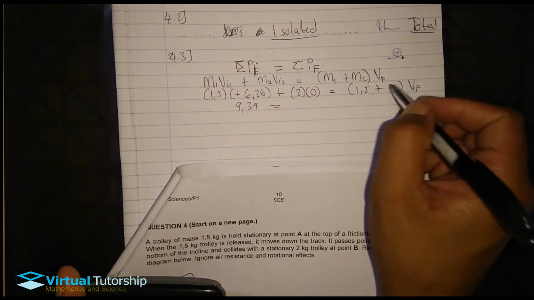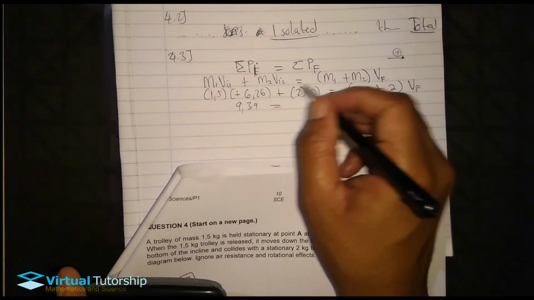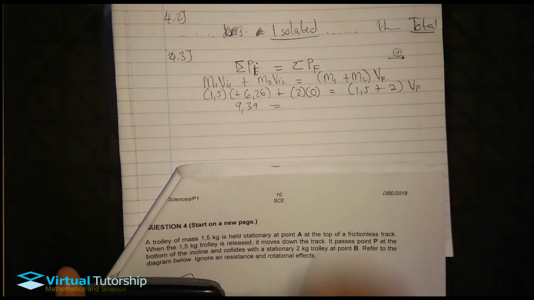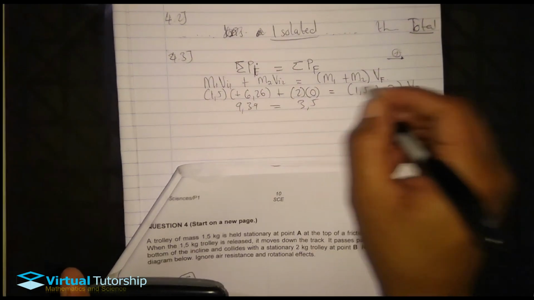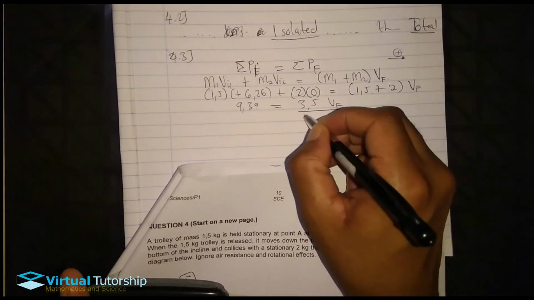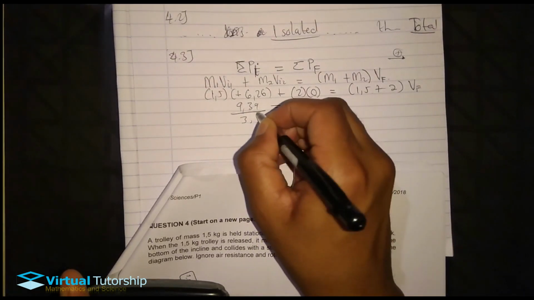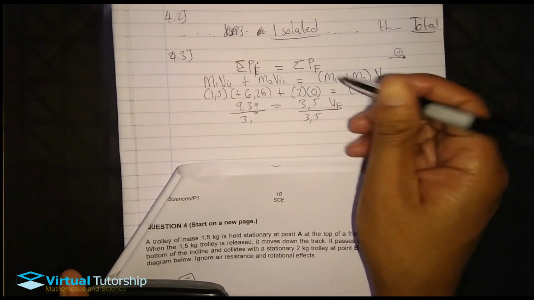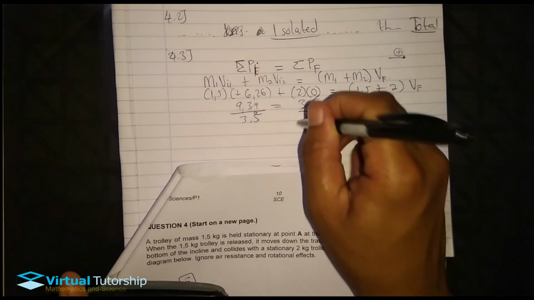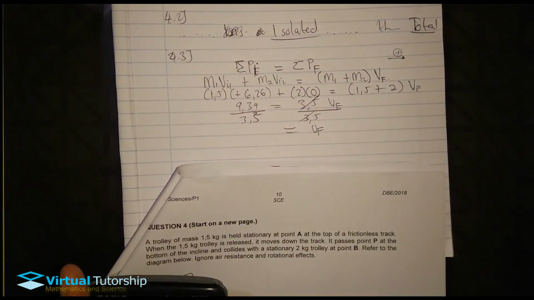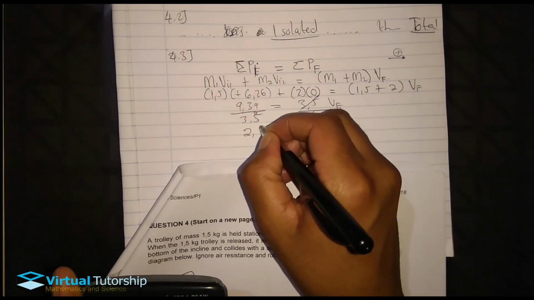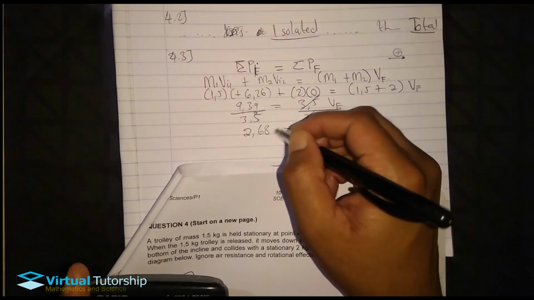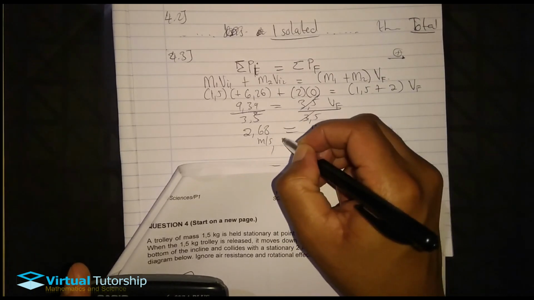Lana it's 0, so any number times 0 is 0. 1,5 plus 2, it's 3,5 V F, divide both sides with 3,5. Final velocity is equal to 9,39 divided by 3,5. Answer in 2 decimal places is 2,68 meters per second.